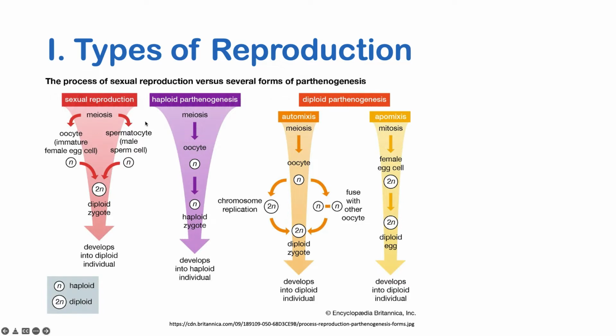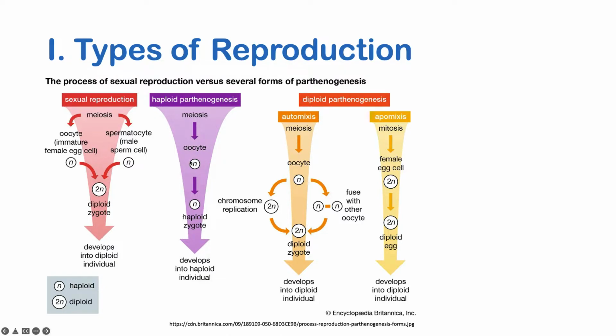Another one is what we call parthenogenesis. In parthenogenesis, let us first try to focus on examples such as your haploid parthenogenesis and apomixis, which is a type of diploid parthenogenesis. In haploid parthenogenesis, a primordial germ cell undergoes meiosis, producing an oocyte.